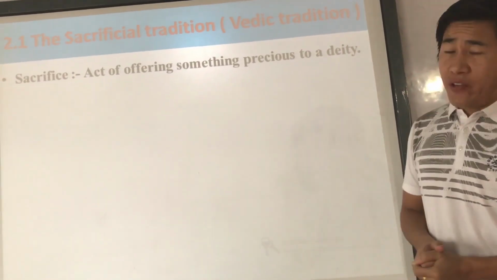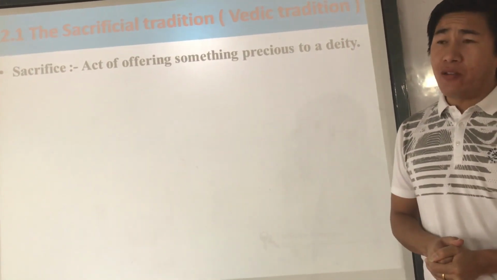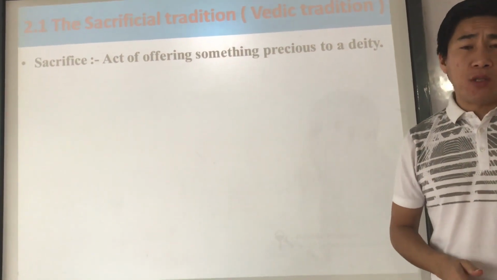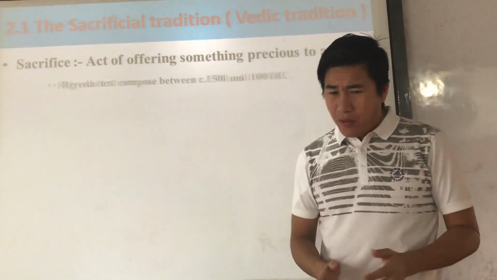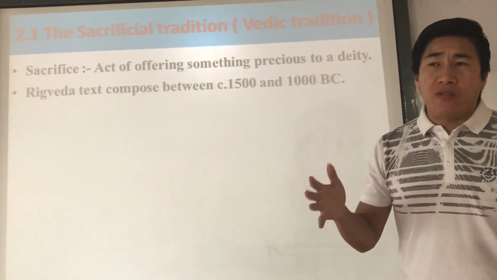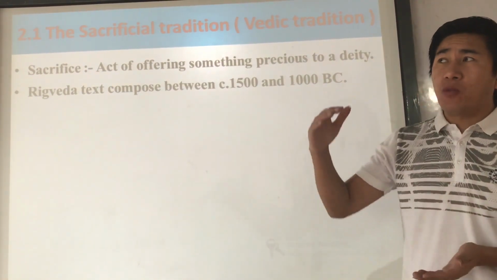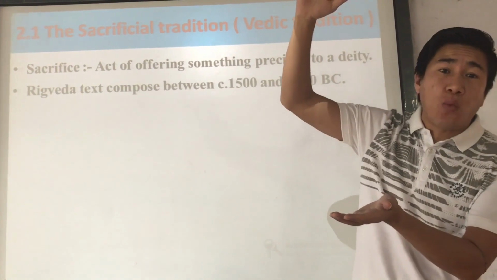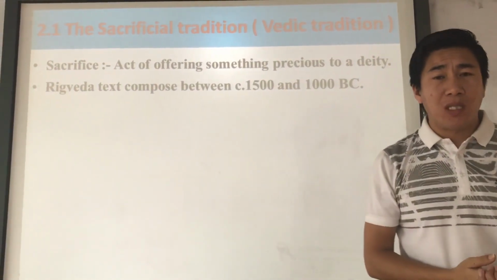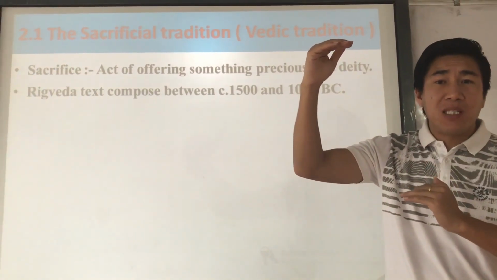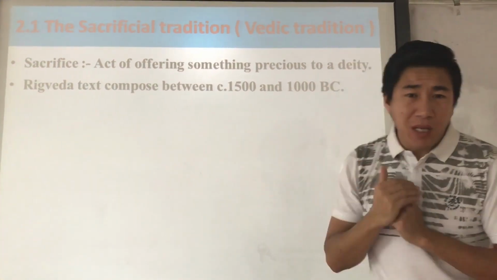So first, it is very important, as we already know about the Vedic text a bit, as I explained to you in chapter number 2. But let me recapitulate a little bit. Now the Vedic period, right? We consider it ancient history between 1500 BC to 500 BC. After the decline of the Indus civilization, from 1500 BC to 500 BC we consider it the Vedic period.